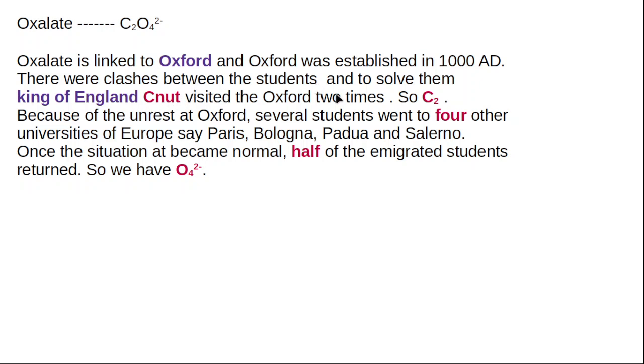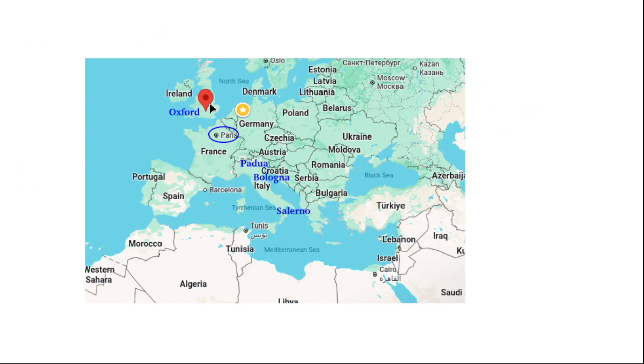But because of unrest, many students of Oxford left the university and went to 4 other universities: Paris, Padua, Bologna, and Salerno.